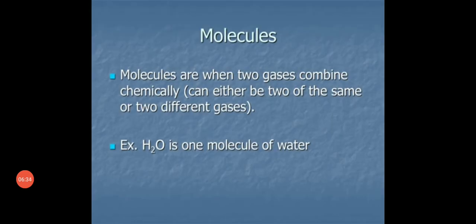Next one, molecules. Molecules are formed when two gases combine chemically, either two of the same or two different gases. Examples: water is one molecule of water, and O2, that is also one type of molecule, and N2, H2.